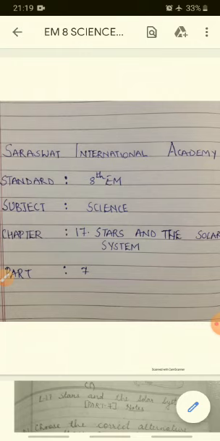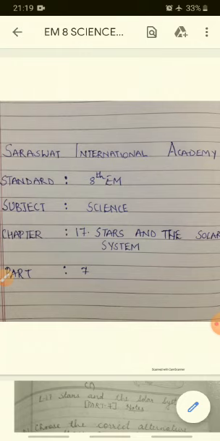We learned about constellations like Ursa Major, Saptarshi, Orion, Big Dipper. We learned about artificial satellites, man-made satellites, and natural satellites.